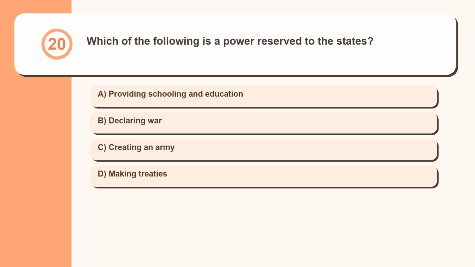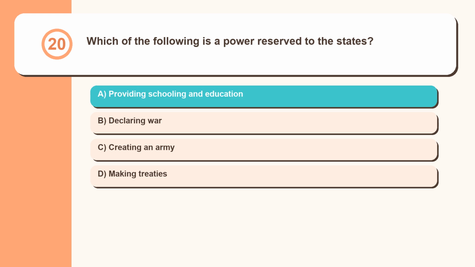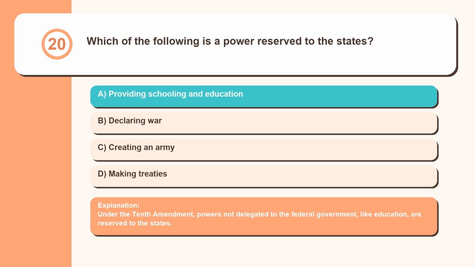Question 20. Which of the following is a power reserved to the states? Providing schooling and education, declaring war, creating an army, making treaties. Under the 10th Amendment, powers not delegated to the federal government, like education, are reserved to the states.